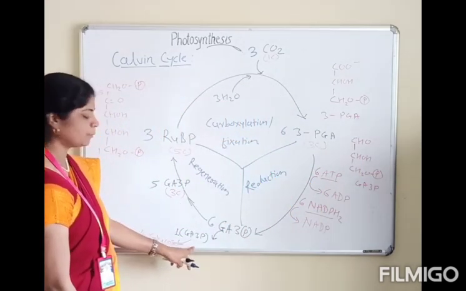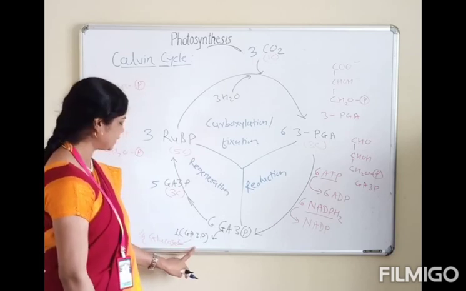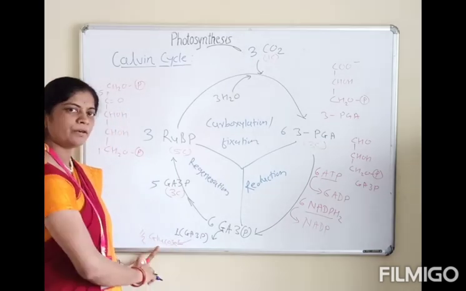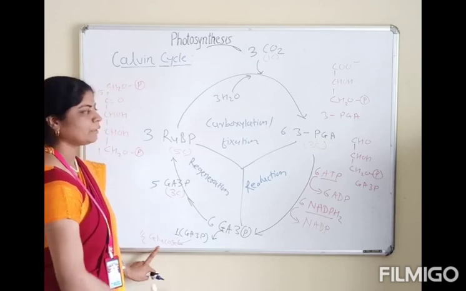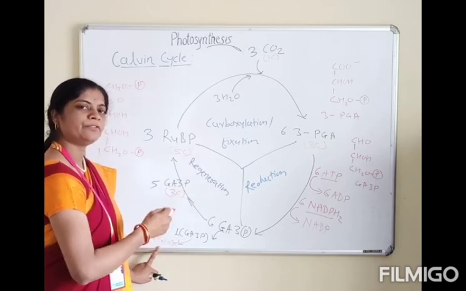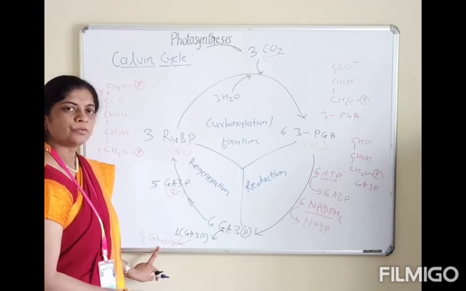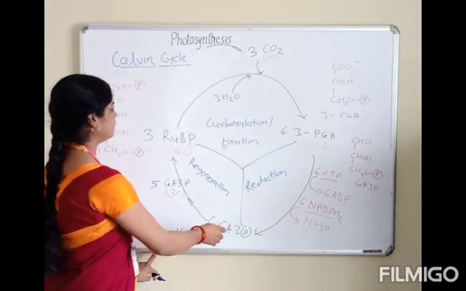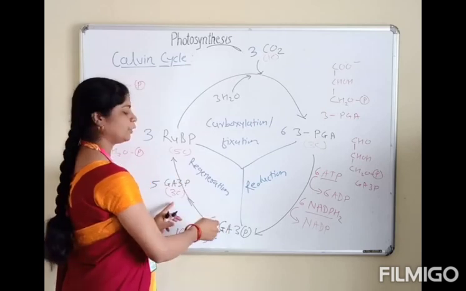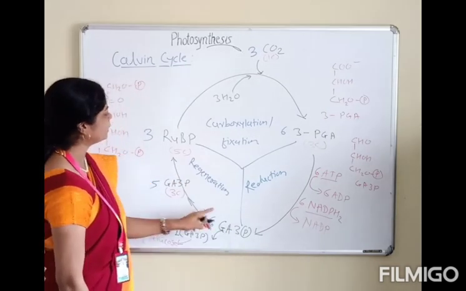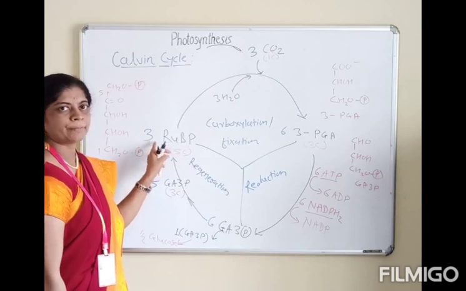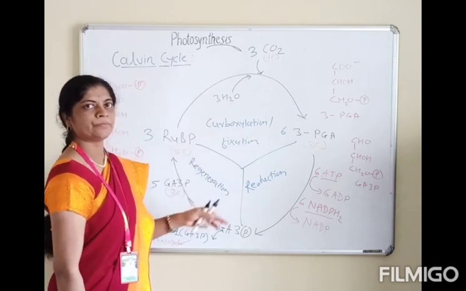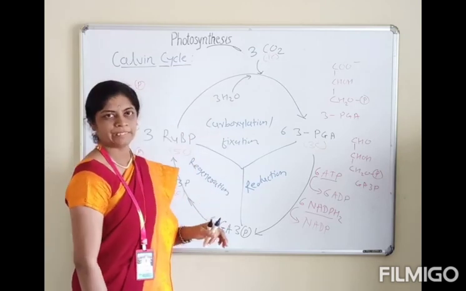One molecule of glyceraldehyde 3-phosphate engages in the formation of glucose. Here half a glucose molecule is formed when 2 rounds are completed by the Calvin cycle. So the formation of glucose, that is C6H12O6, and the 5 molecules of glyceraldehyde 3-phosphate regenerate RuBP and the cycle continues. So this is about the Calvin cycle.